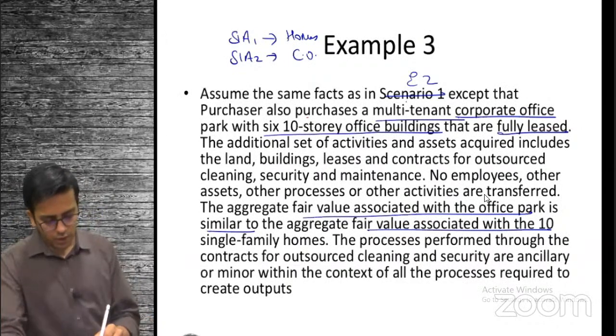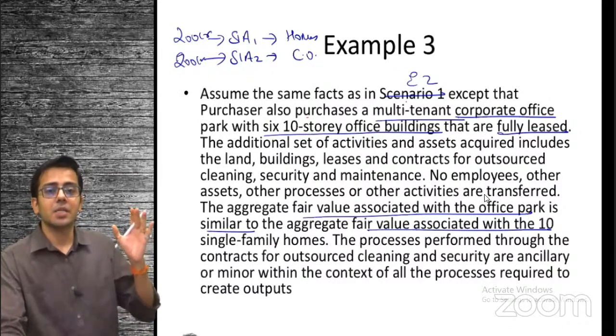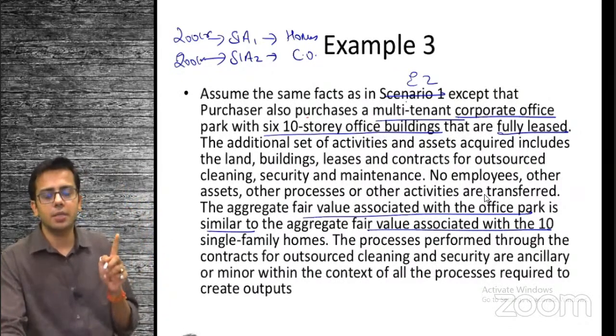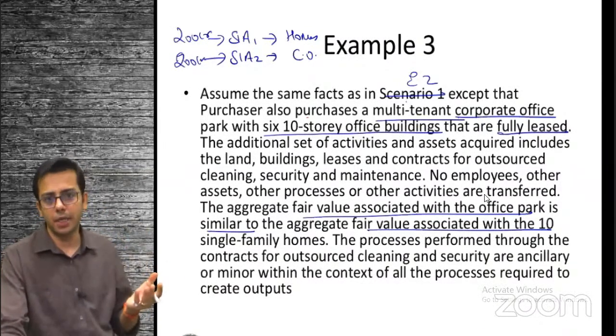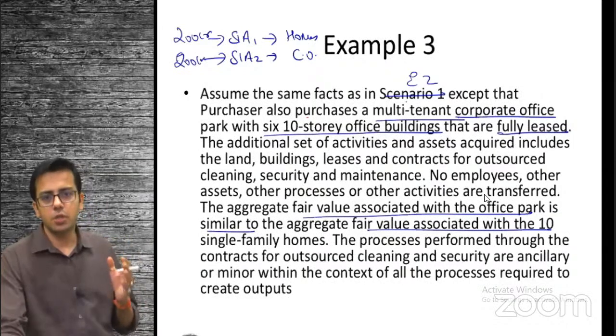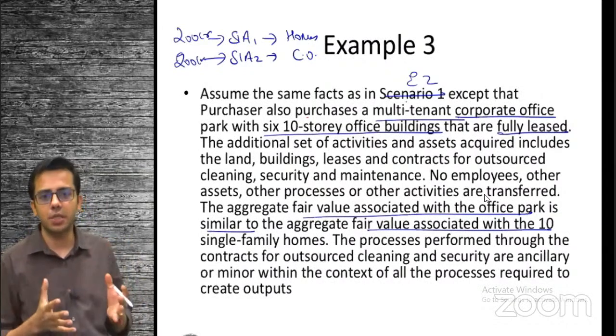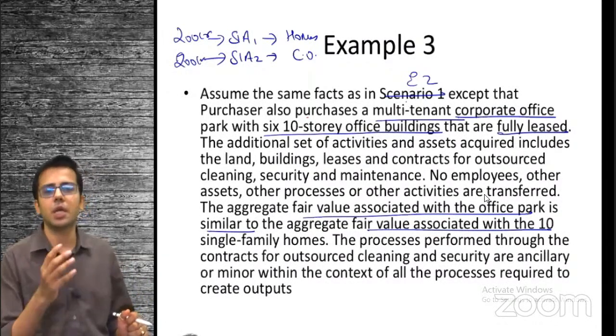So now we can say if this has a fair value of 200 crore, even this corporate office has a fair value of 200 crore. So if I'm paying 400 crore, I'm not paying substantially for a single identifiable asset or a set of similar identifiable assets. I'm paying for two similar identifiable assets, right? So that does not satisfy the concentration test. For the concentration test, we are paying almost substantially, like maybe 90% or more, for a single identifiable asset or a single set of similar identifiable assets.